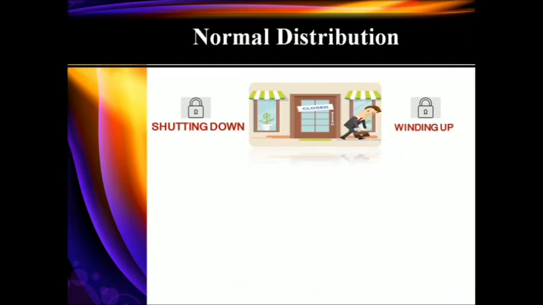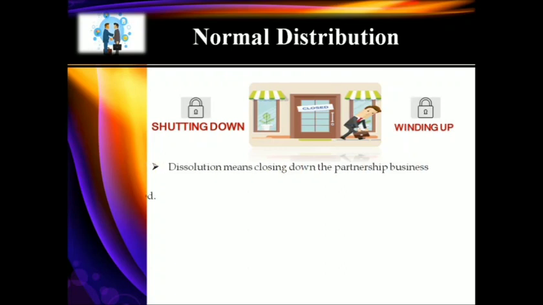So in dissolution you will get problems in case of normal distribution. When you do a normal dissolution and distribute the amount normally to the partners, what is its accounting treatment? We know the partnership is closed down permanently, so we will sell the assets and pay off or settle all the liabilities.